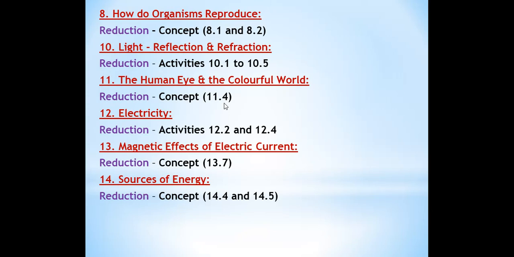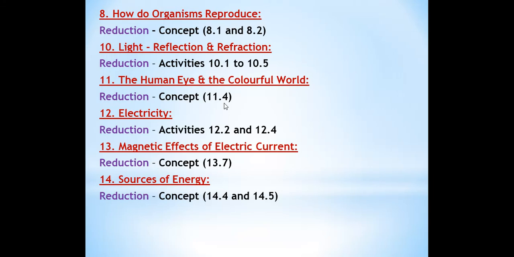Okay, page number 103, you can mark this. You can cross it in your textbook. Atmospheric refraction and all we will read in this chapter. From the beginning we will read everything, human eye, its defects and all, but only this topic we will not read: dispersion of white light by a glass prism.